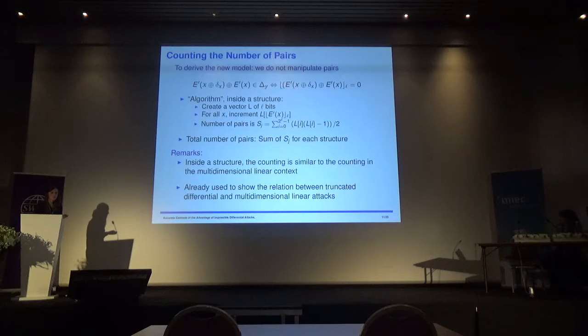Okay, so we have one pair. One pair satisfies an impossible differential if, equivalently, we have two messages that collide, so they have exactly the same value on the L bits, the L bits being the output of the impossible differential.